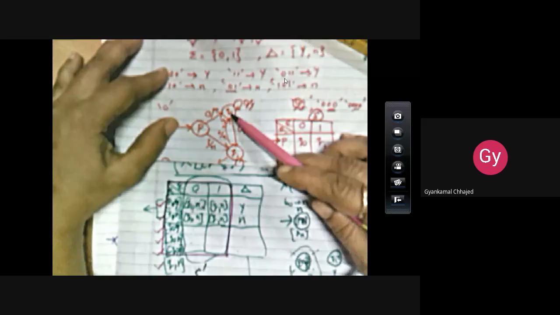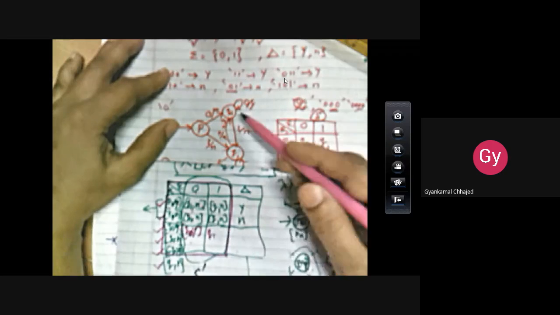So if I want to find out (Q0, Y): Q0 on 0 moves to Q1, so it will be Q1, and Q0 on 0 produces output Y. Simple. Similarly, Q0 on 1 moves to Q1, and Q0 on 1 produces output N. Now the same entry you can copy for the next row. Similarly, you can find it out for the next combination.